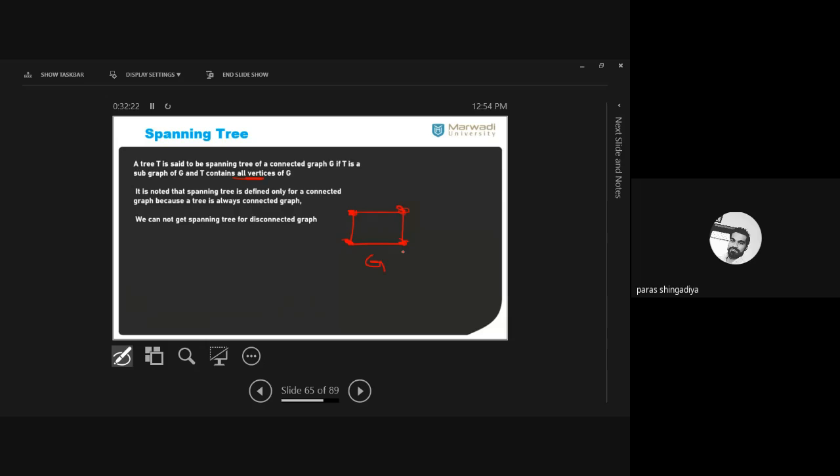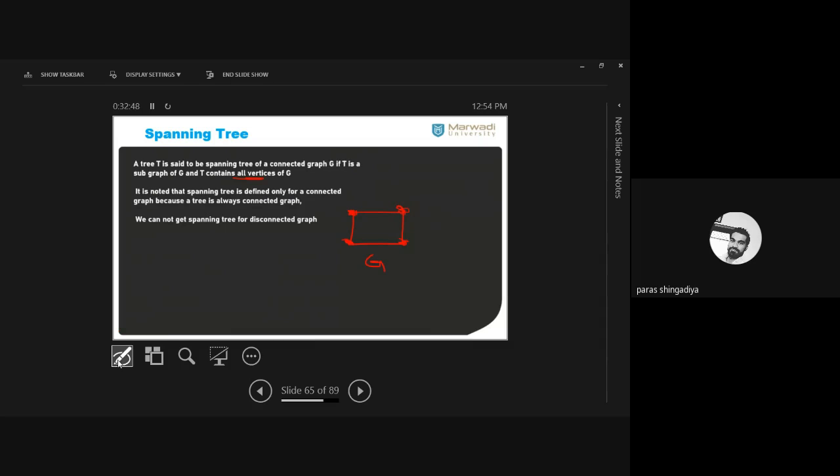How can we make it a tree? A closed walk is formed in it, and you have to remove it. How can we remove it? By deleting one of the edges, so that the graph becomes an open walk, which is connected and has no cycle between any two vertices.